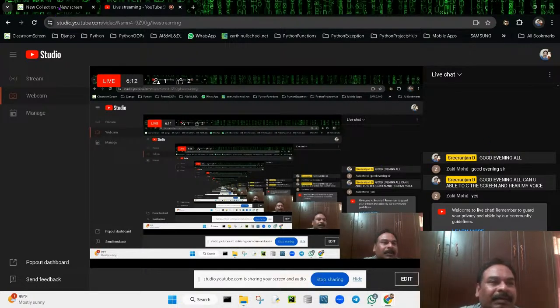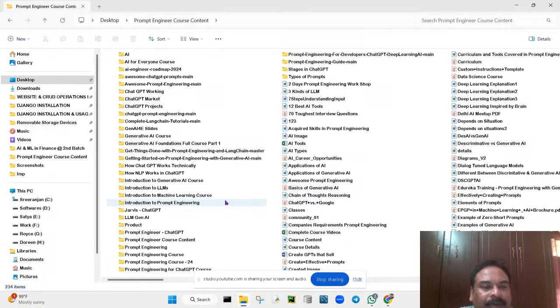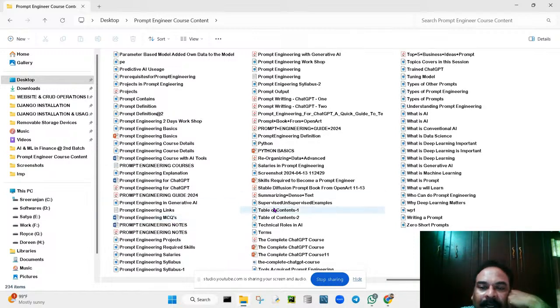Okay, so we will start. I'm going to give the demo session. In this demo session, you will get a complete idea of what prompt engineering is, why we are going to learn this, and what things are present inside. I'm going to show you all those things. First of all, why you want to learn prompt engineering. First, what is prompt engineering? I will show you with a diagram so that you will understand.